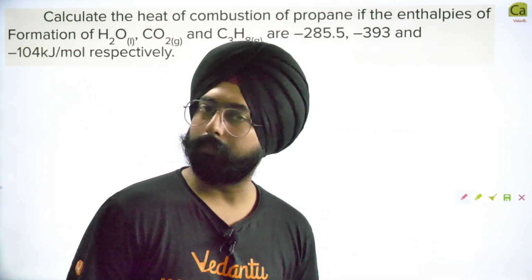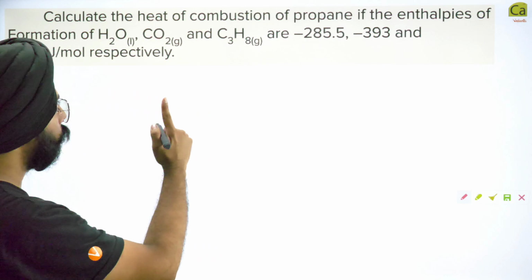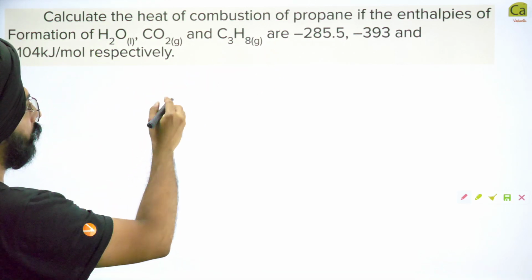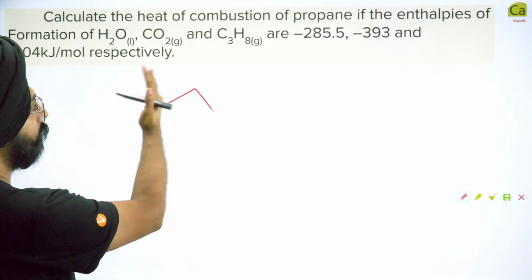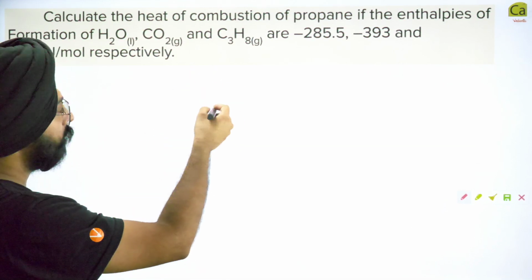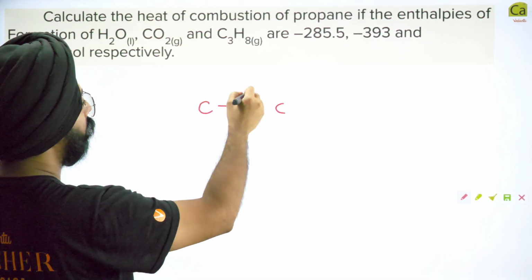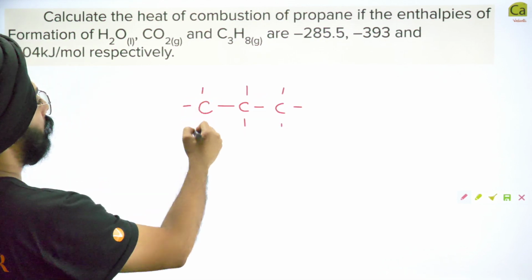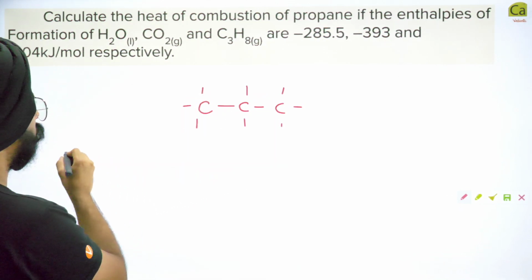What is combustion? Combustion is the reaction with oxygen. In the beginning I told you. So what do we have? Propane. This is propane. I just made a bond line formula: carbon, carbon, carbon, with 2 hydrogens, 3 hydrogens, 3 hydrogens. So propane is basically